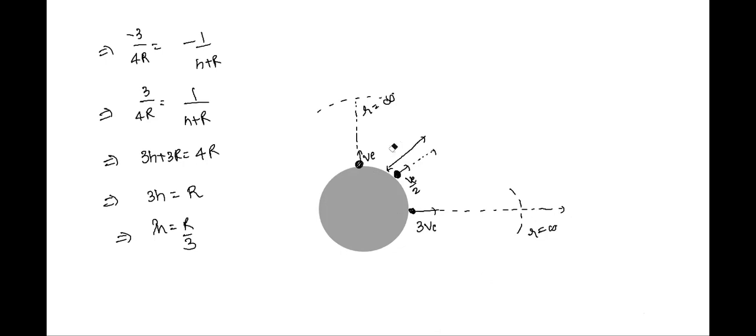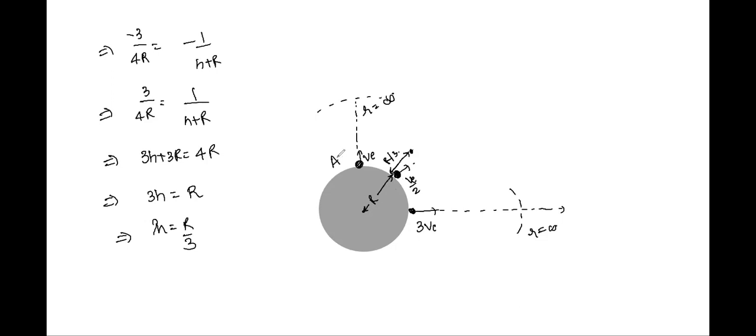If this is the radius r, then this body is going to reach over here until r by 3. This is the height until which the body travels and stops. Then it is again going to come down. So these are the three cases, class.